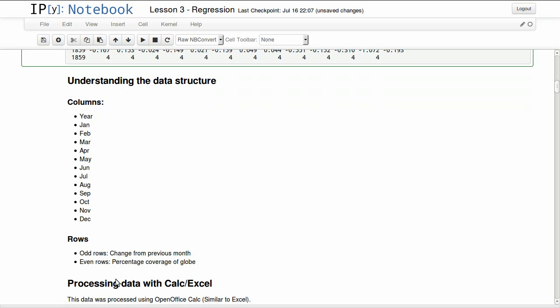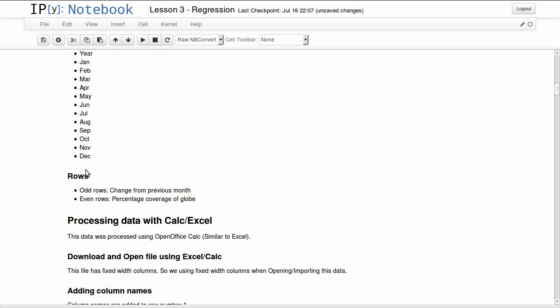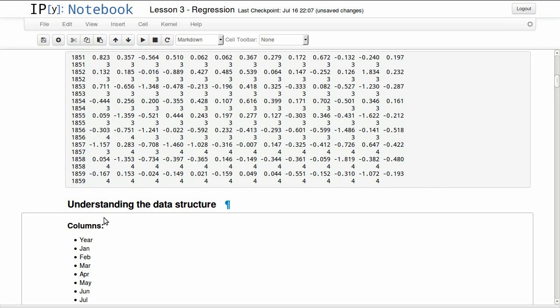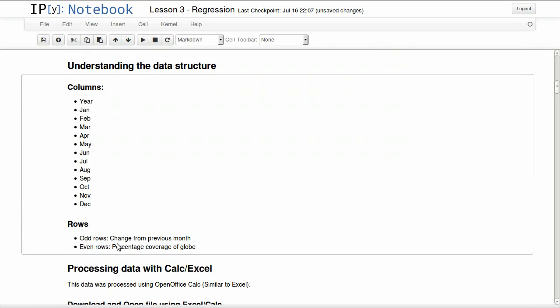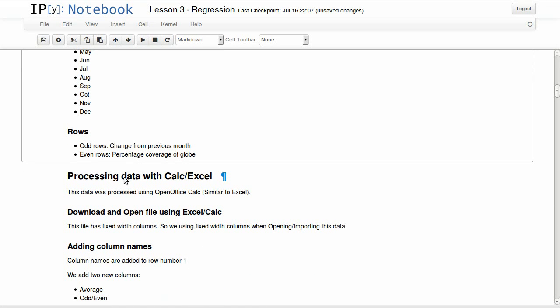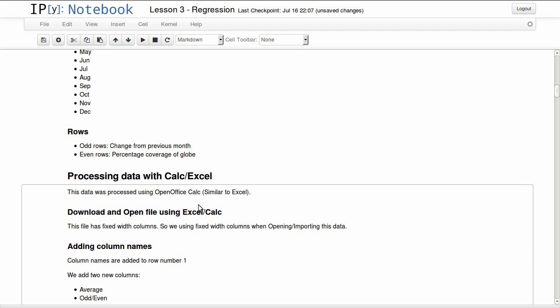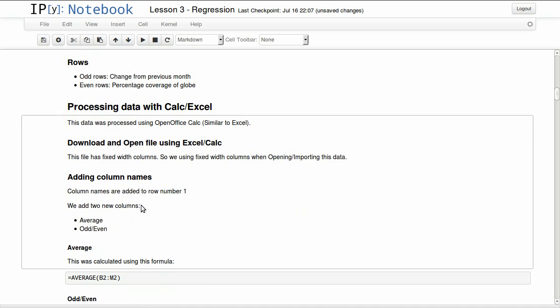The columns, we've talked about the columns. We have months basically there, and rows, we have odd rows change from not from previous months. Actually, this is changed from anomaly. And even rows, it's a percentage of coverage globally. We'll be processing this data in Excel or Calc. Actually, I used Calc to process this data.